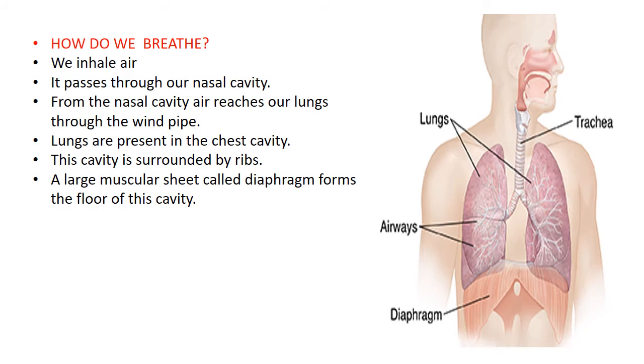Now how do we breathe? We inhale the air. Then this air passes through our nasal cavity. Nasal cavity means the nose region, right? From the nasal cavity, this air reaches our lungs through the windpipe. Here the trachea has been shown. So from here the air reaches the lungs. These lungs are present in the chest cavity, and this cavity is also surrounded by ribs. We know where the ribs of our body are located.